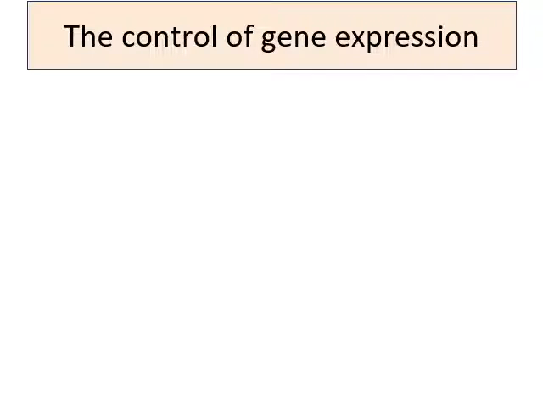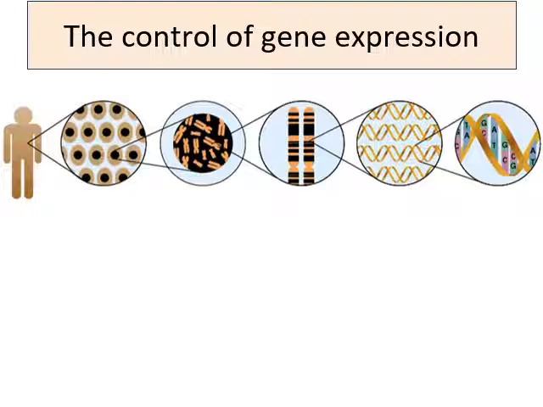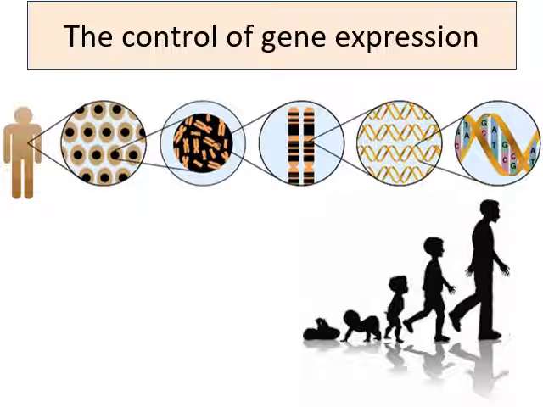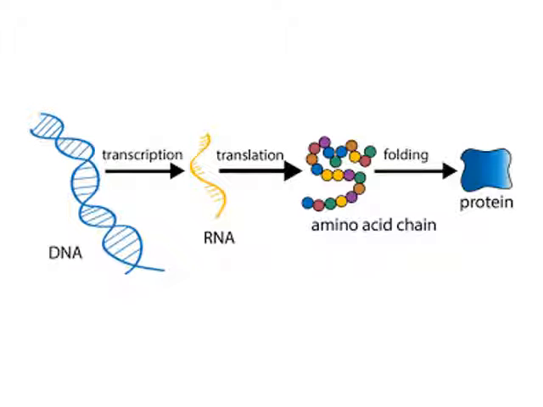You know that each cell in the human contains all genetic material that is stored in the nucleus, and in the nucleus you have DNA, and this DNA is what we use for growth and development of a human. So how does this happen? It is by the transcription and the translation of DNA and mRNA to a functional protein, or this is what we call gene expression.